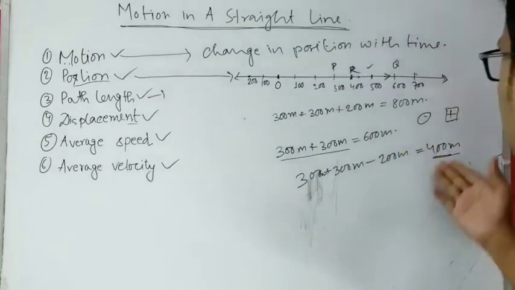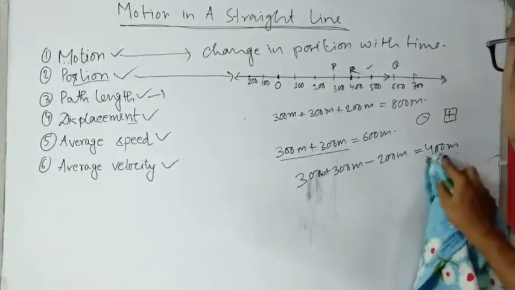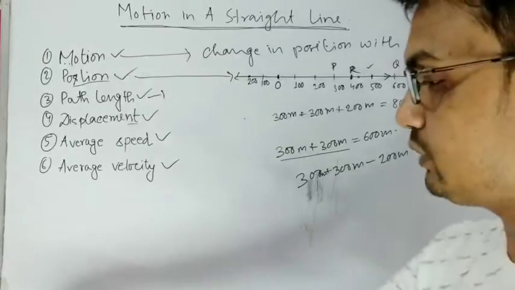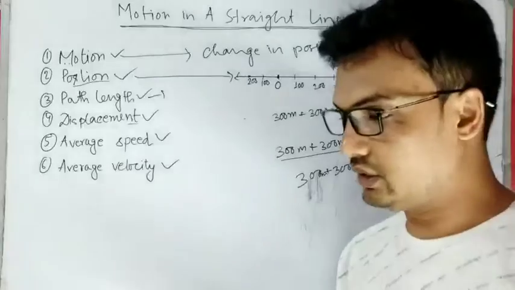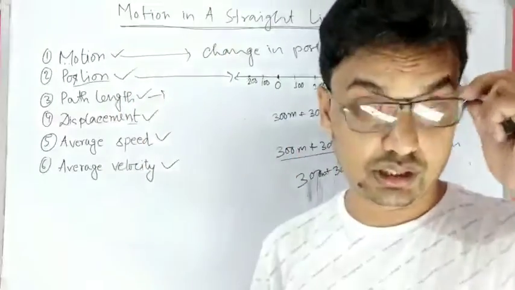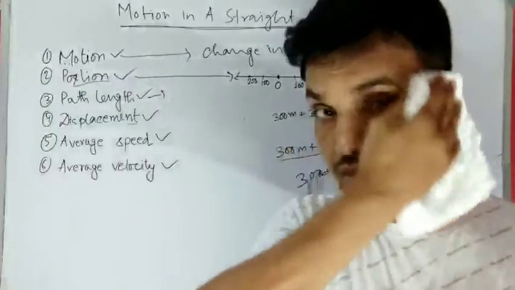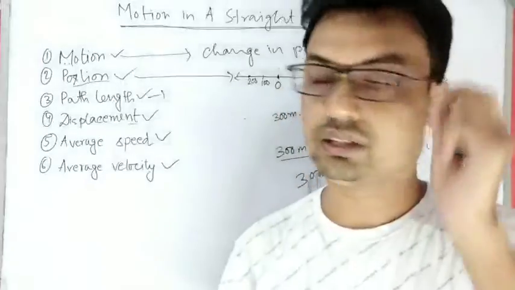So we don't have to explicitly say that along positive x axis. We can just say that displacement is 400 meter, and the positive x direction is automatically understood even if you don't say it.